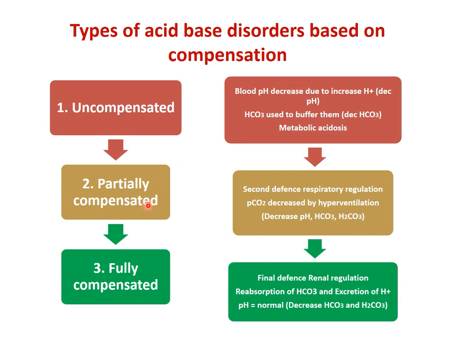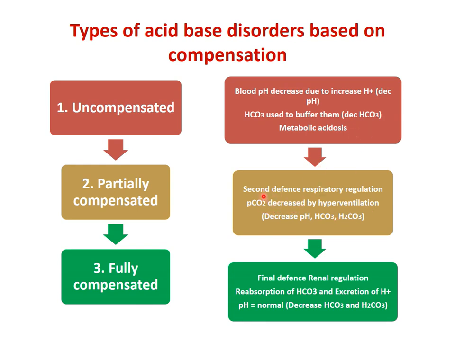Now what happens in partial compensation? As you all know, the primary disturbance is in the metabolic component, so a defense mechanism starts as a secondary defense in the respiratory regulation. Here, as the numerator, bicarbonate, is decreased, how does compensation occur? There is a decrease in the denominator also. The denominator is carbonic acid, and its level is maintained by the level of partial pressure of carbon dioxide.